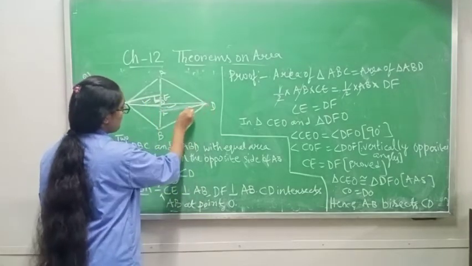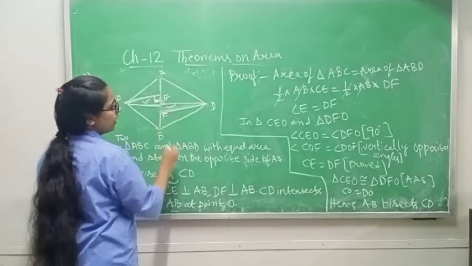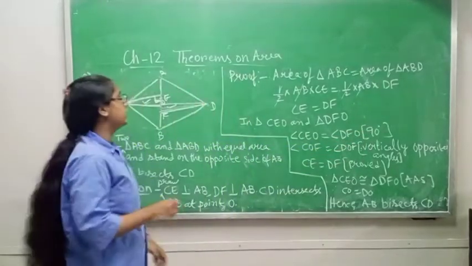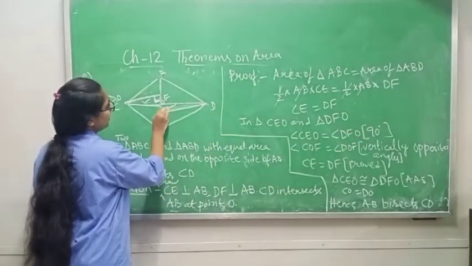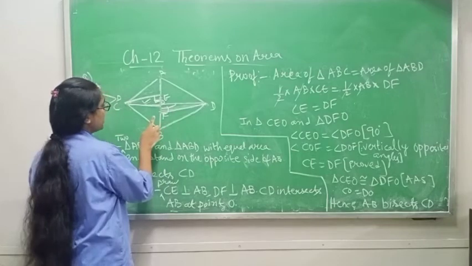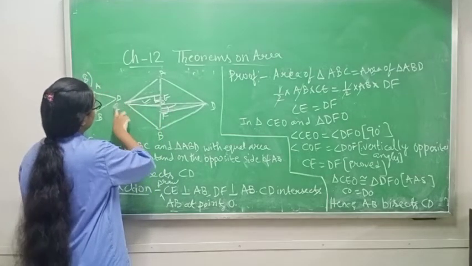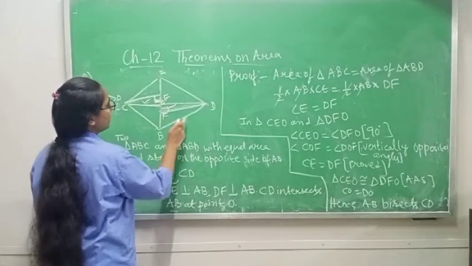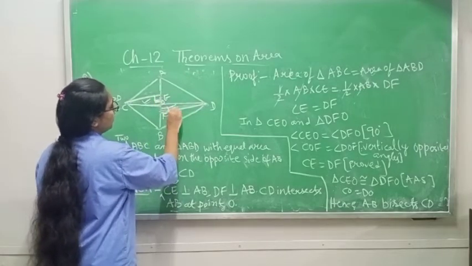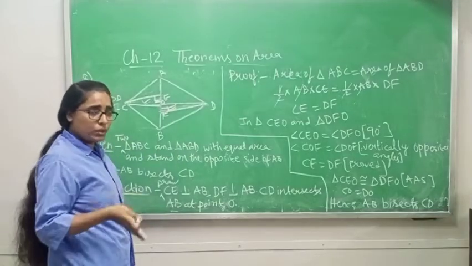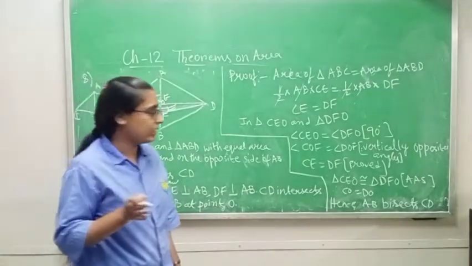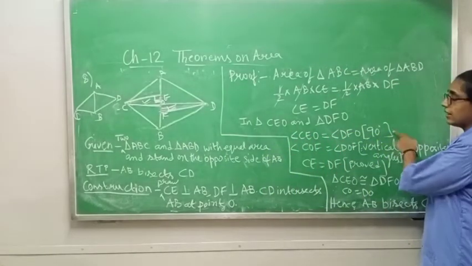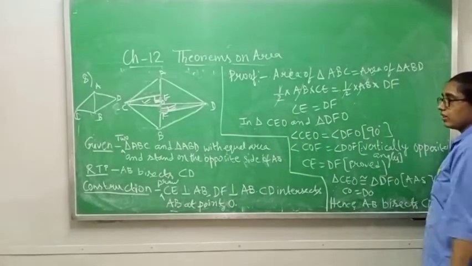You know that angle E equals angle F. Why? Because both are 90 degrees. So I have written angle CEO is equal to angle DFO, which is 90 degrees, because we drew perpendiculars and perpendicular means 90 degrees.